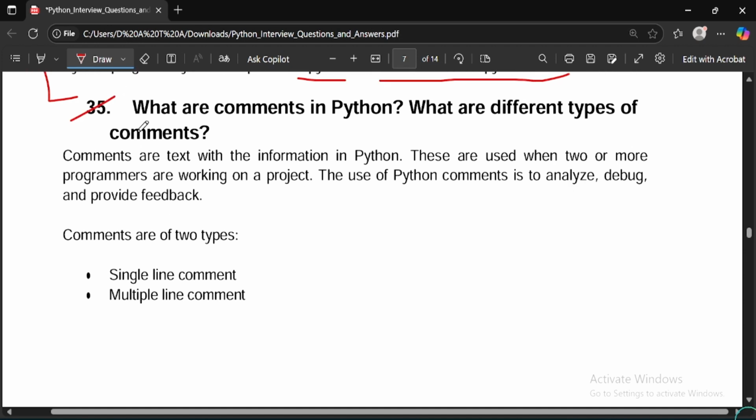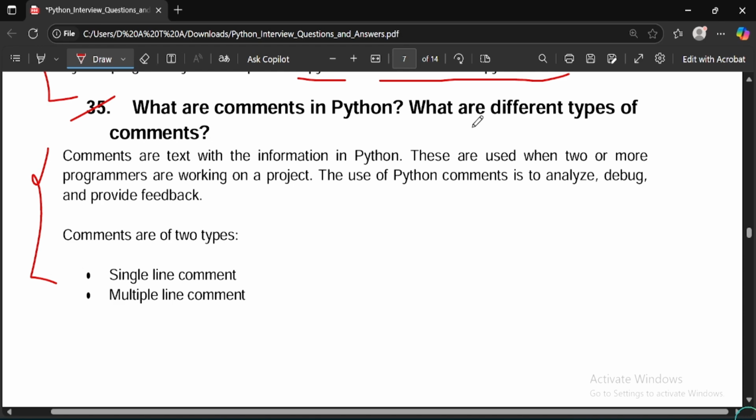Question 35 would be: what are comments in Python? What are different types of comments? Basically this is the easiest question that is ever asked in an interview. If the interviewer asks you, you are lucky. So what are comments in Python? What are different types of comments?